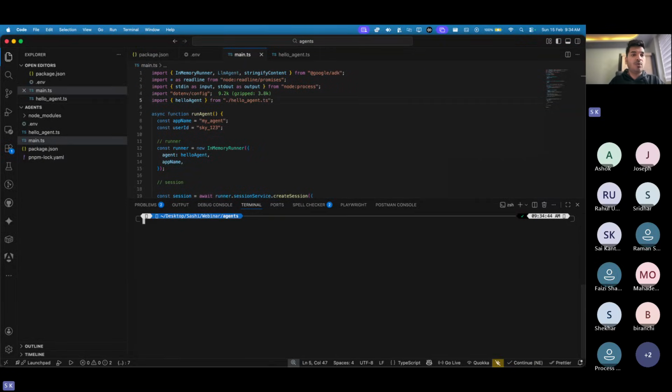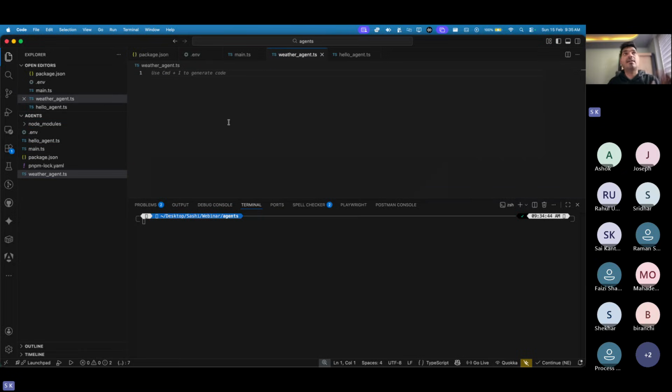Now let's go one level more and create another agent. This is going to be a bit interesting one. We have a weather agent dot ts. Let's first understand the use case. What is my use case here? I want to create an agent which will tell me the weather report, based on city.